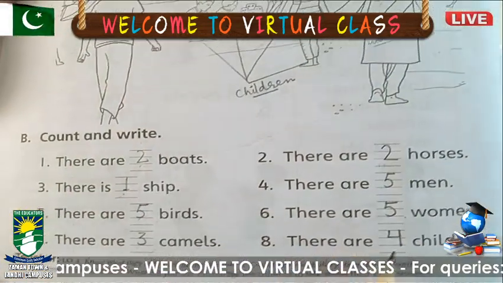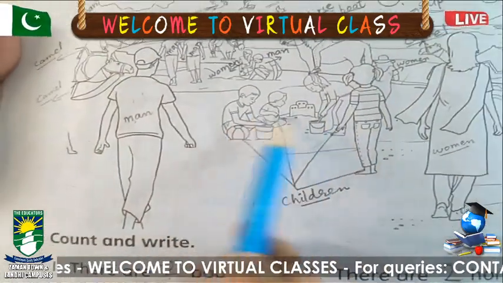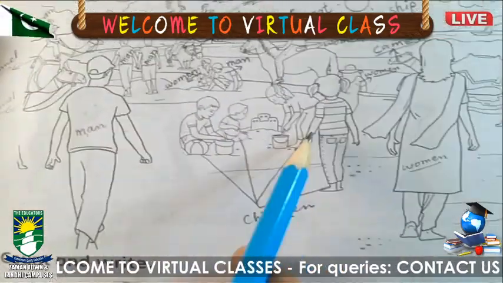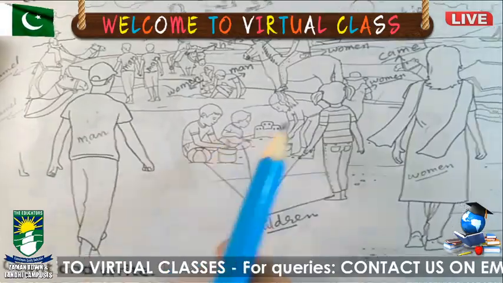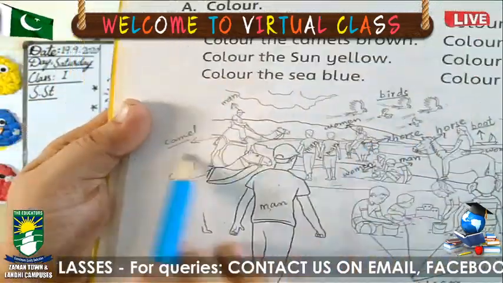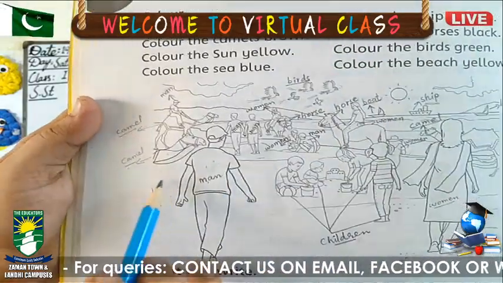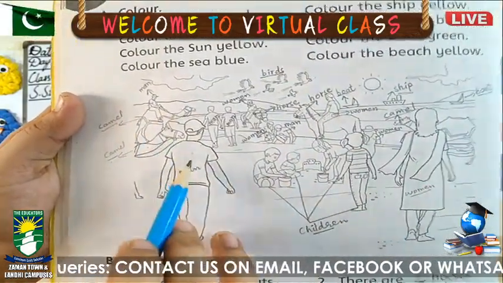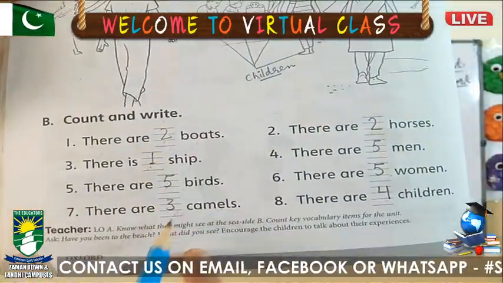Last, there are dash children. How many children are there? They all are children. How many children? 1, 2, 3, 4. So you will write here just 4. Don't write all these things here. It's just for explanation. So you will just fill color here and you will write the numbers here.